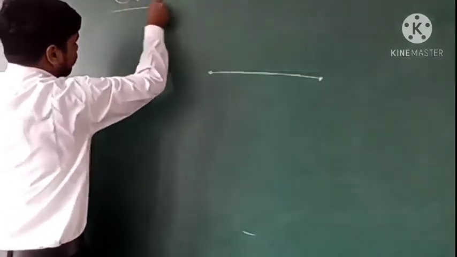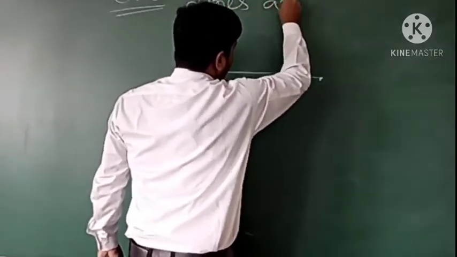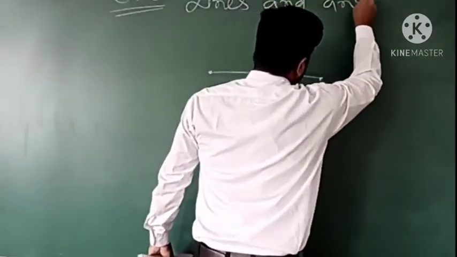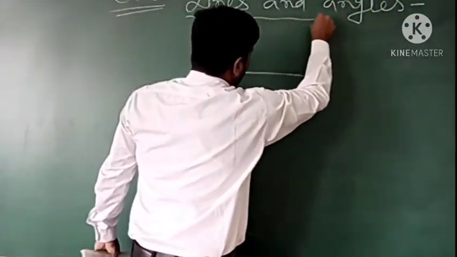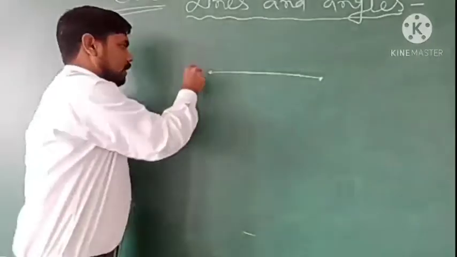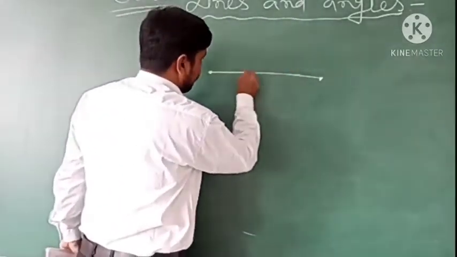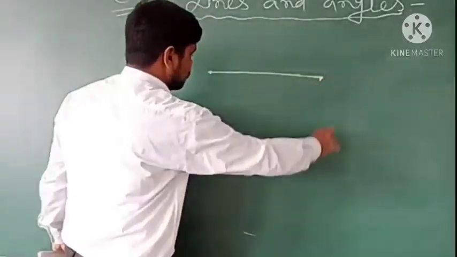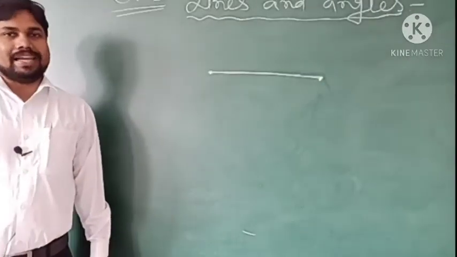The chapter name is Lines and Angles. So we begin with the point, then we draw 2 points and connect the 2 points, and it forms a line. ये एक line बन गया.